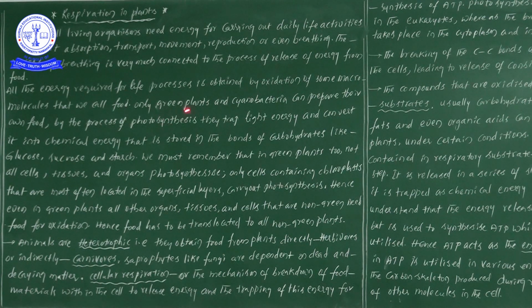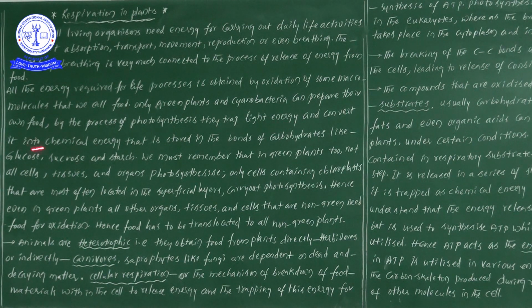Now only green plants and cyanobacteria members can prepare their own food. Here on the globe there are different types of microorganisms, but only the green plants and the cyanobacteria, the blue-green algae members, will prepare their own food by the process of photosynthesis. They trap light energy and convert it into chemical energy.